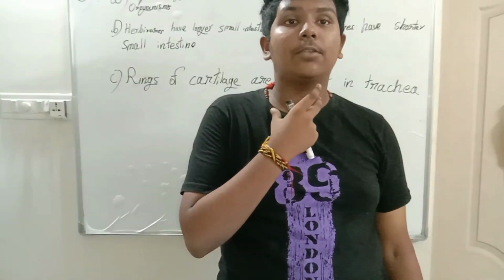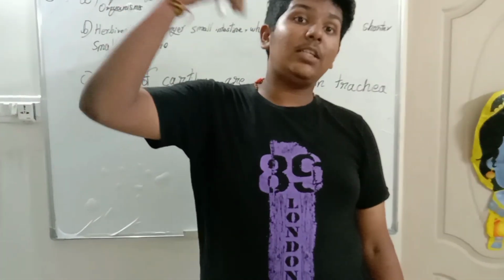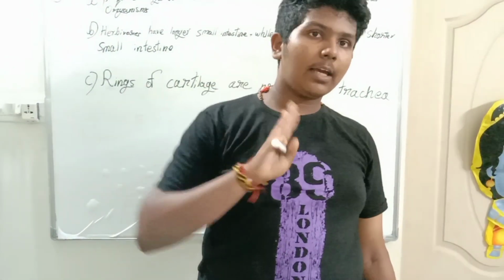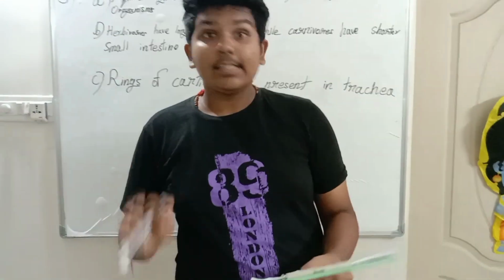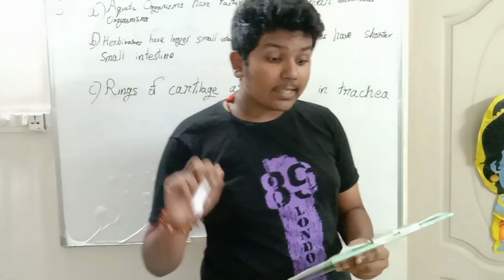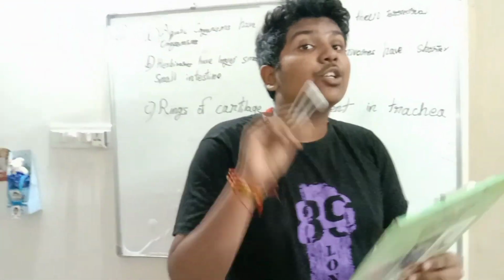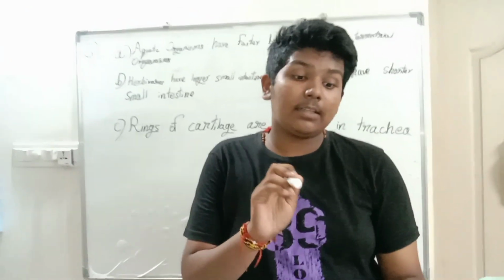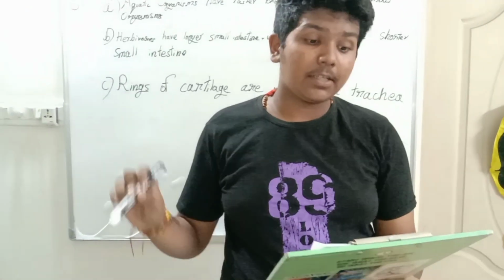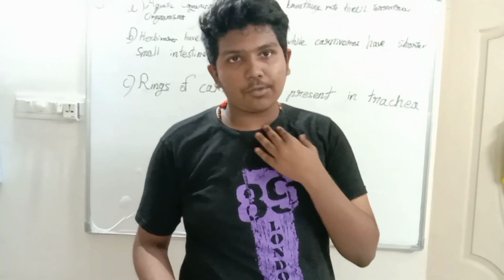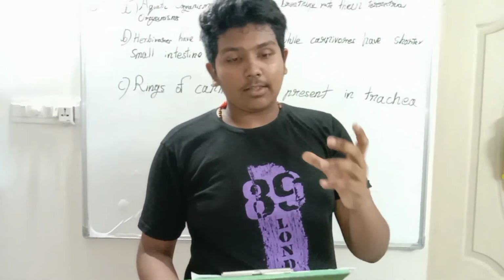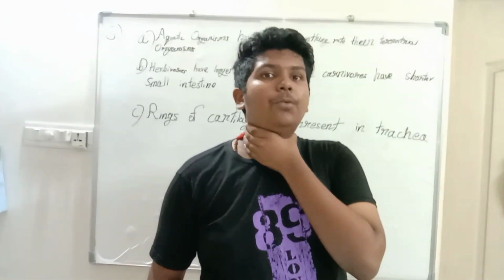It helps in keeping the trachea open. The air will go in, air will go out, so it maintains that position. Second point, it ensures that the air passage doesn't collapse, as the rings are present in the throat. So it protects the throat.